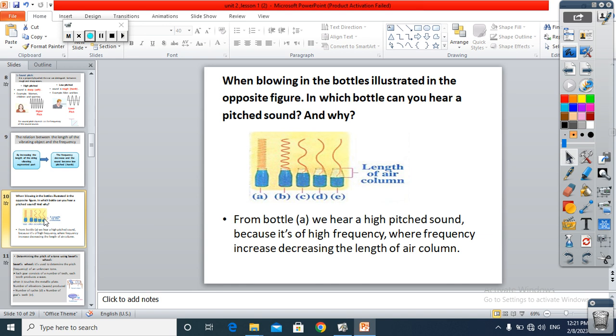What about wind blowing in the bottles illustrated in the opposite figure? In which bottle can you hear a high-pitched sound and why? From bottle A we hear a high-pitched sound because it is of high frequency. As we said, the pitch of sound depends on frequency, where frequency increases by decreasing the length of the air column.